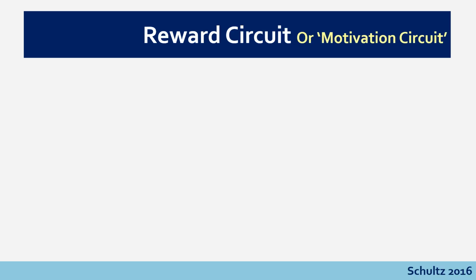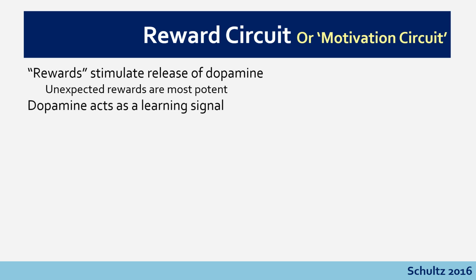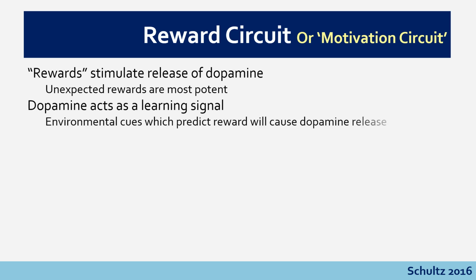All right, the summary then of everything that we've covered. Rewards stimulate the release of dopamine. Unexpected rewards are the most potent. When we didn't expect something to be good, dopamine kicks into action to make sure that we learn about it. Dopamine then acts, as I said, like a learning signal so that we learn about the environmental cues which predict that reward. Eventually, those cues themselves are what causes the release of the dopamine.